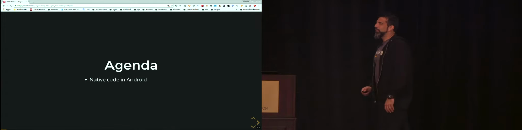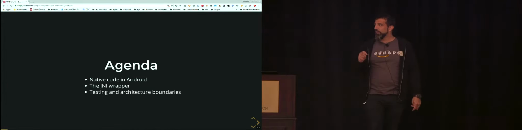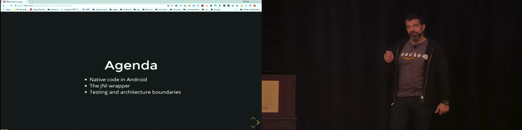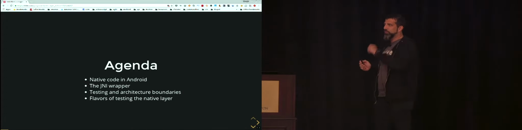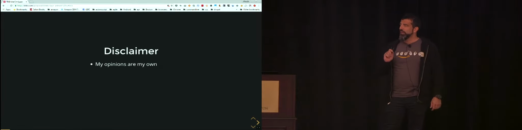So today we're taking a look at native code in Android, the JNI wrapper. We'll understand how to test across architectural boundaries, because that's the problem that we're trying to solve, and how we can approach the test of native layers. There are several things that we can do.